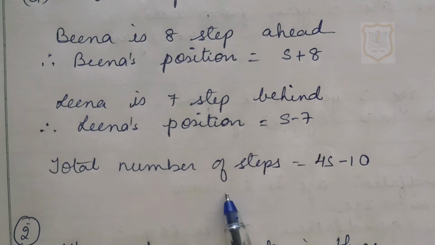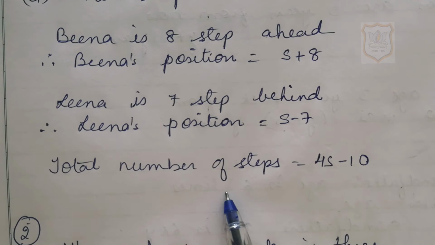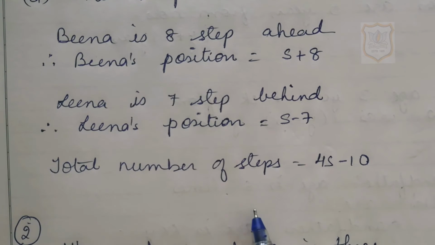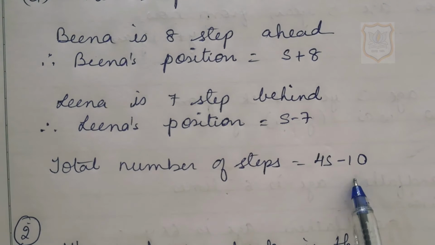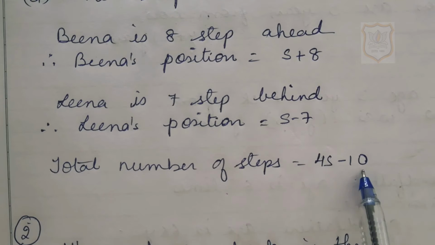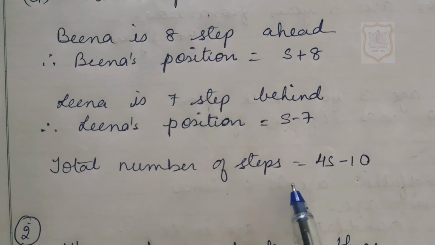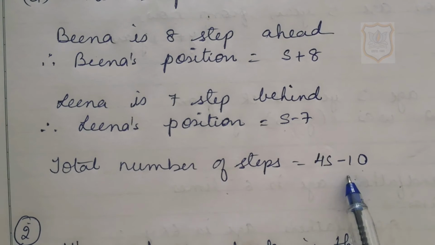Now the total number of steps. Here in the question it's given that the total number of steps to the hilltop is 10 less than 4 times what Meena has reached. Meena has reached S steps. So 4 times what Meena has reached means 4S, and the number of steps to the hilltop is 10 less. So we will subtract 10. So the total number of steps is equal to 4S minus 10.